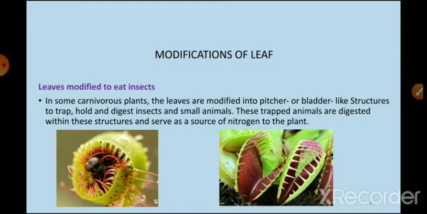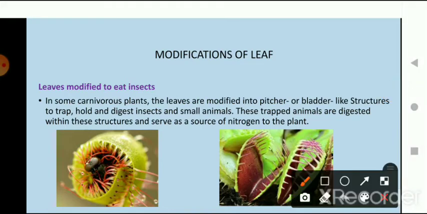Next is leaves modified to eat insects. There are some carnivorous plants. In some carnivorous plants the leaves are modified into pitcher or blade like structures. So you can see these are the leaves of these plants. It is like a pitcher or a blade like structure, right?